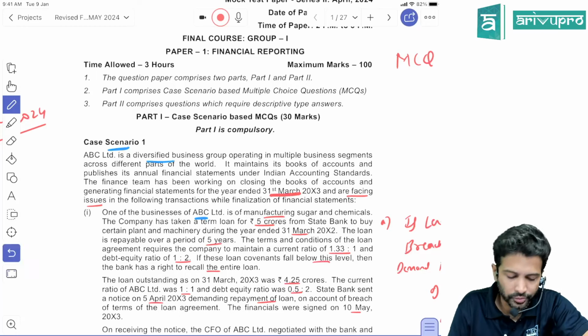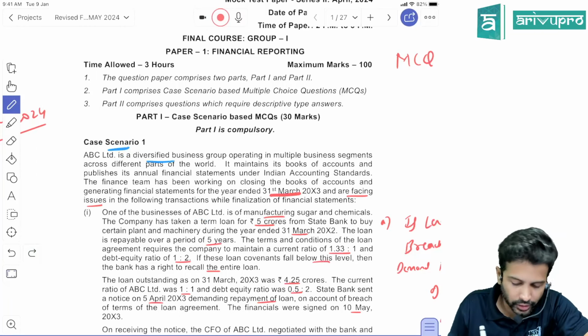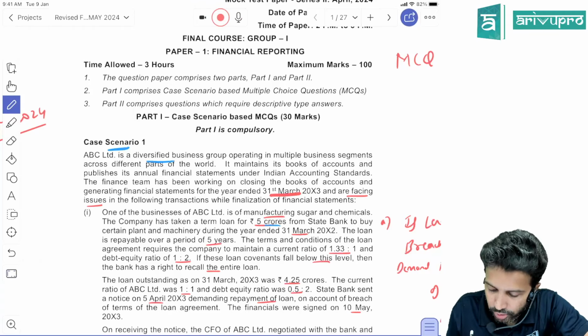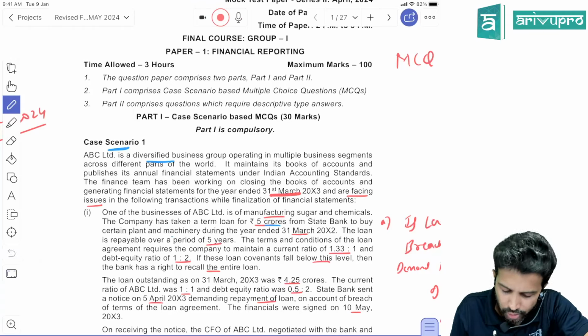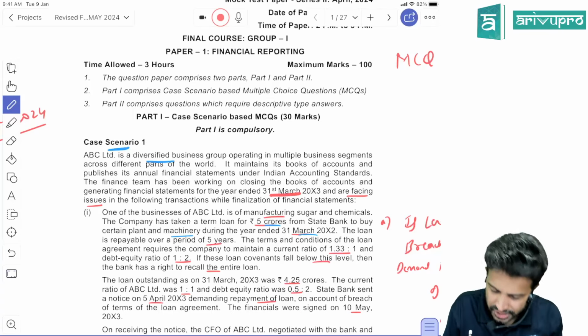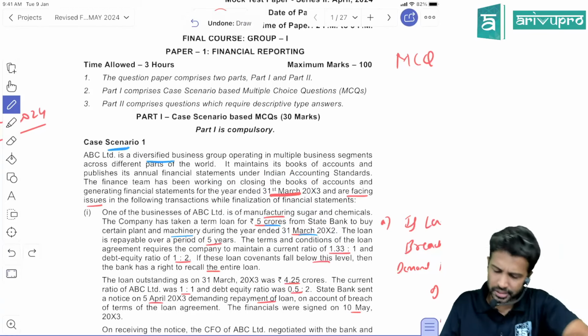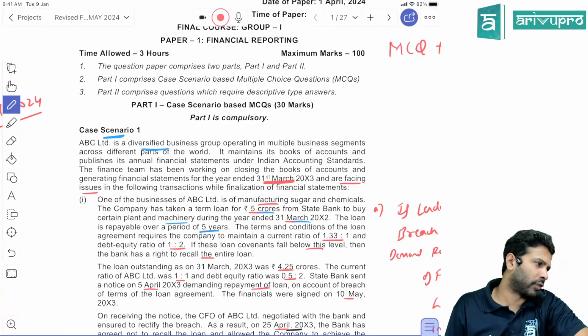One of the businesses of ABC Limited is manufacturing sugar and chemicals. The company has taken a term loan of 5 crores from State Bank of India to buy certain plant and machinery for the current year. Great. Maybe they purchased it last year only. The current year is ending on 31st March 20x3. So they purchased machinery, and the loan was repayable over 5 years.